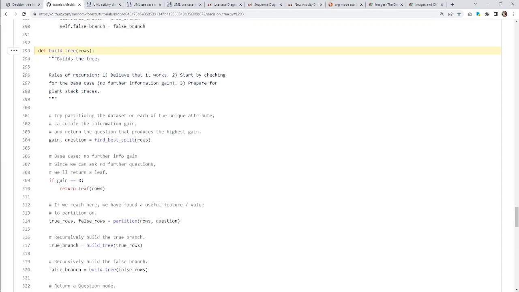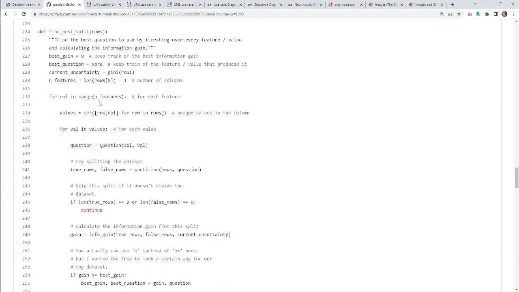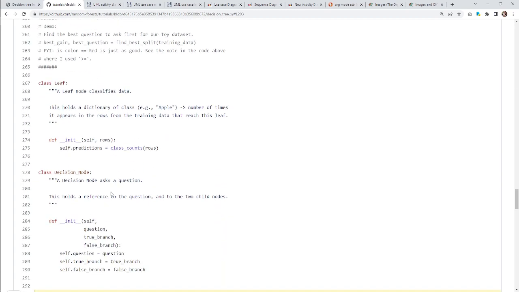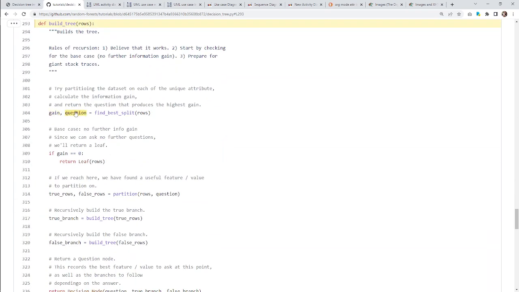All right, so we're going to get a gain and a question for all of the rows. So, okay, we have a single gain and a single question. So find best split is going to have many gains and questions, right? This is going to go through all the rows, but at the end of it, it's going to return the best gain and the best question. So that's cool. These are some variables that we have.